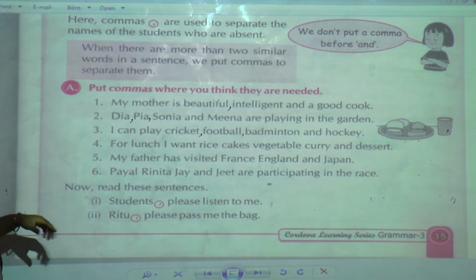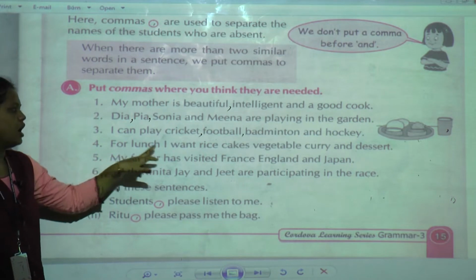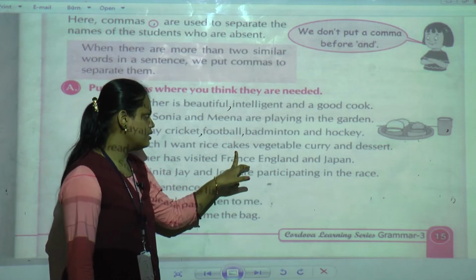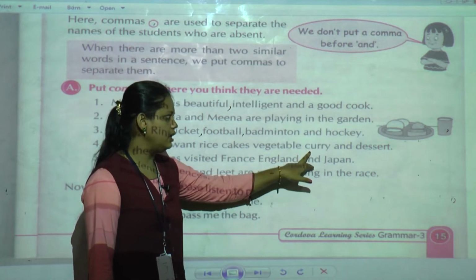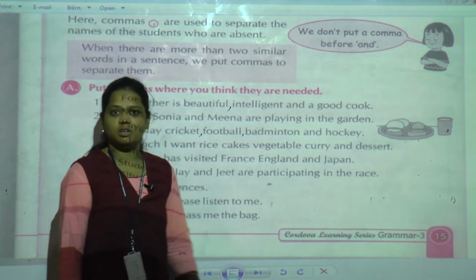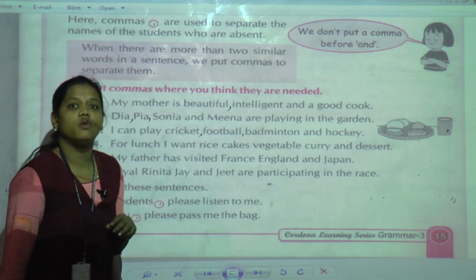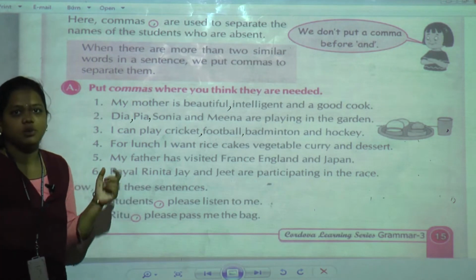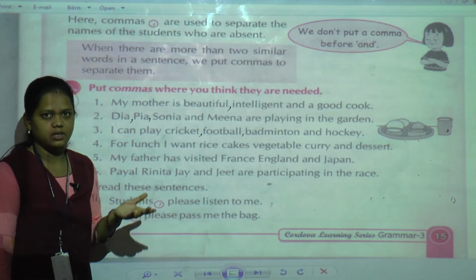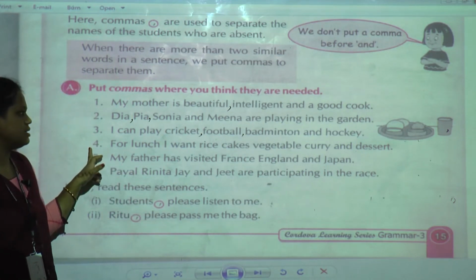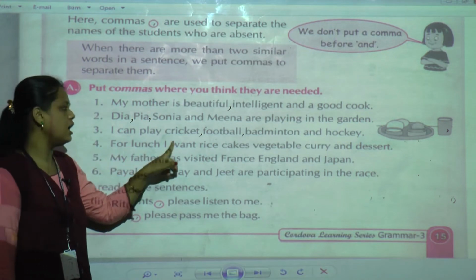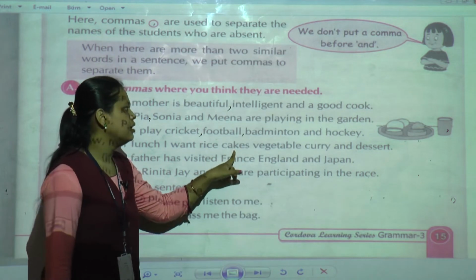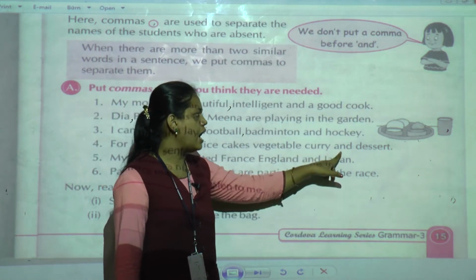Now the fourth one: For lunch I want rice, cakes, vegetable curry and dessert. See, you have a demand whenever you want to have lunch; that time you are going to demand that from your mother. So like that, one sentence is given: For lunch I want rice, cakes, vegetable curry and dessert.